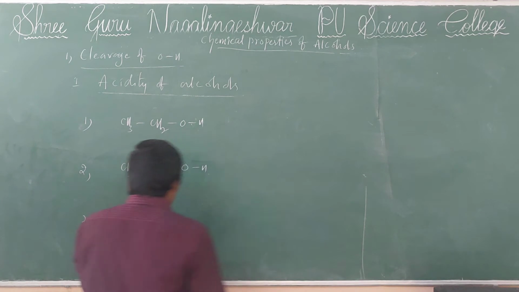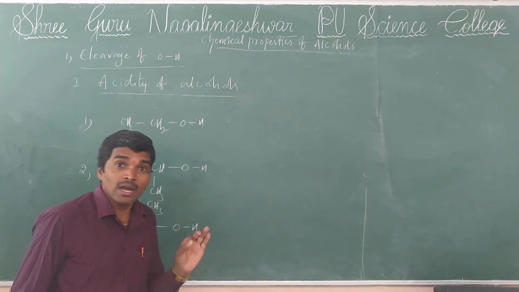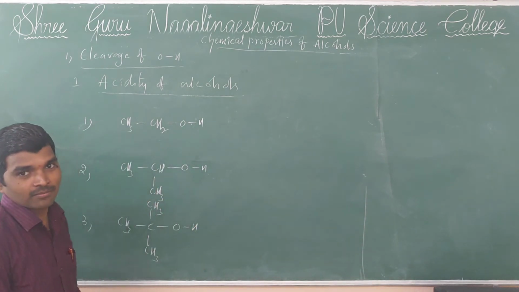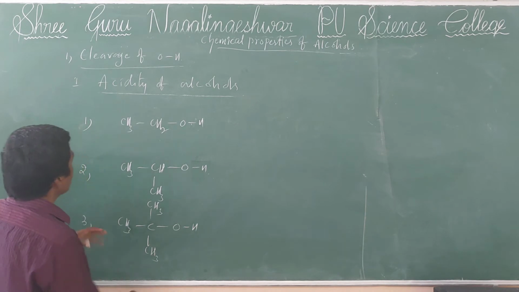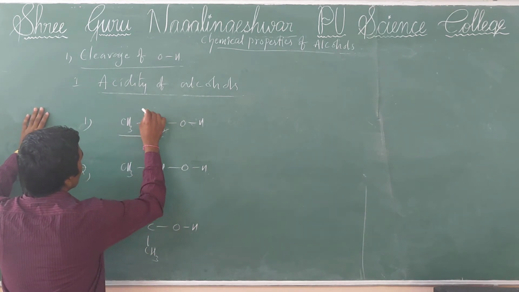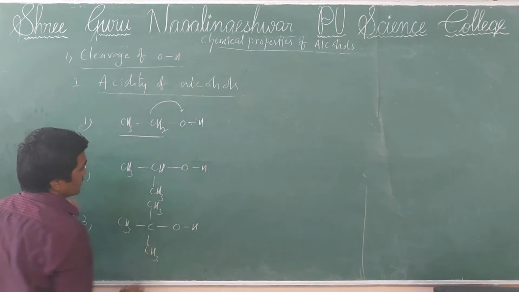Here one factor is the inductive effect. According to the inductive effect, the alkyl group donates electrons to oxygen.